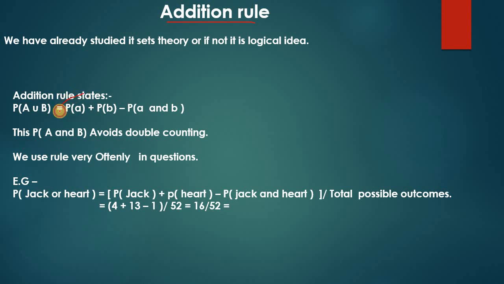So the addition rule tells us the probability of A union B is P of A plus P of B minus P of A intersection B. To understand it, let's take an example: the probability of jack or heart. How many heart cards are there? 13, and jacks are 4. But in the jacks we also have the jack of hearts, and in the hearts I also have that jack. So I have counted it 2 times, right? To nullify that effect, I will subtract 1. So 4 plus 13 minus 1 upon 52, and that's simply 16 by 52.